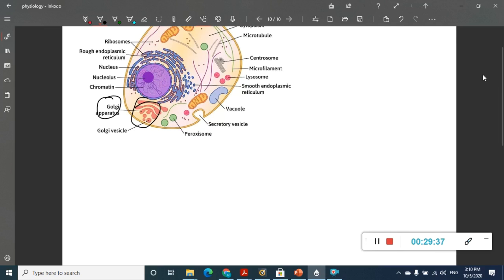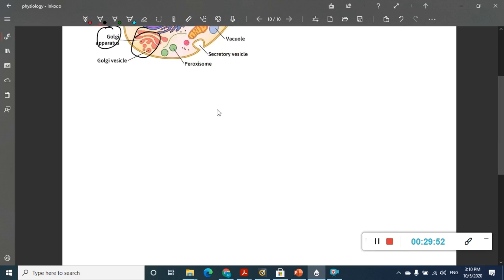It has two ends. One is the cis end and the other is the trans end. These Golgi apparatus are mainly helpful in protein and polypeptide processing. So let me tell you.